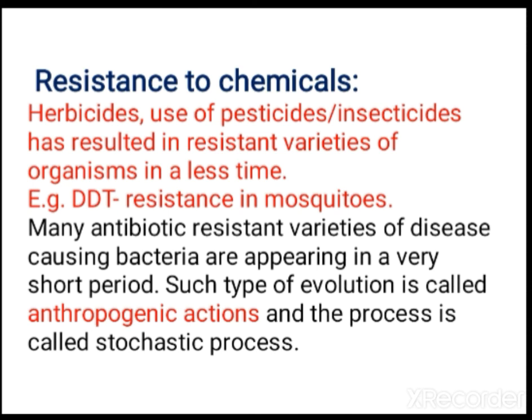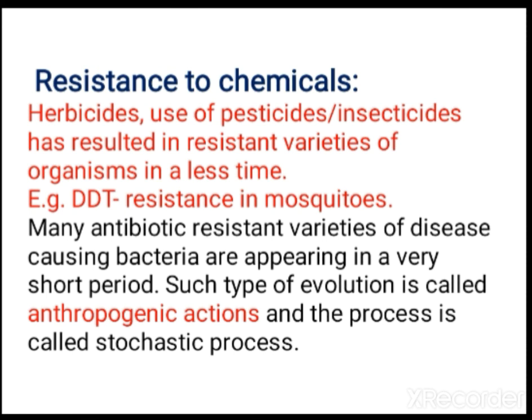That type you call anthropogenic action. Pesticides and antibiotics are mainly used due to human beings only. We only discovered them and we are only imposing them upon nature. So this type of selection you call anthropogenic selection. Okay, and this process is called a stochastic process.